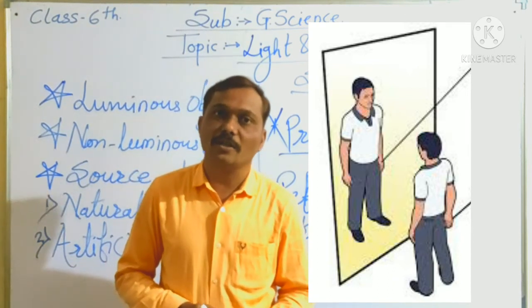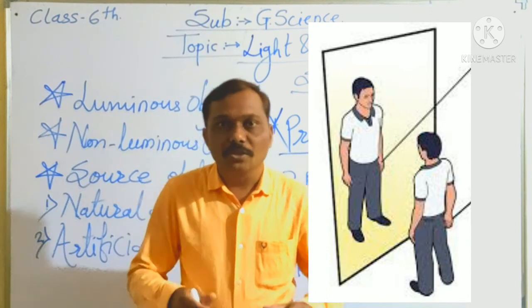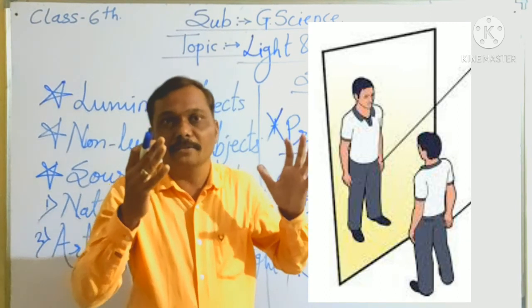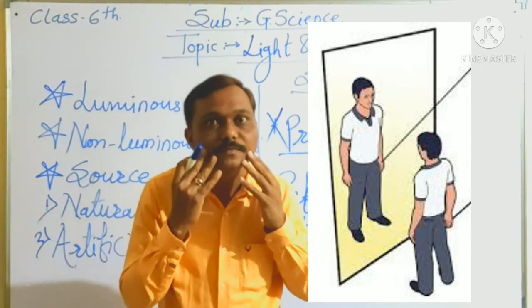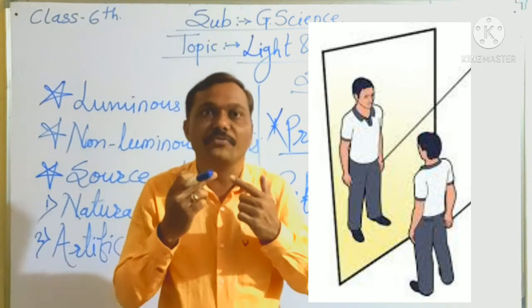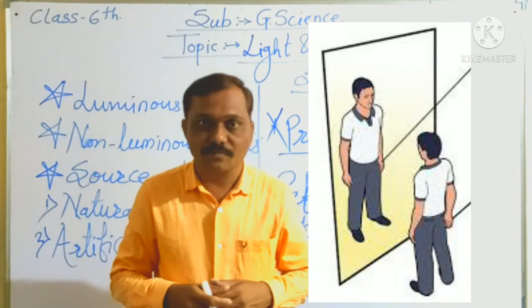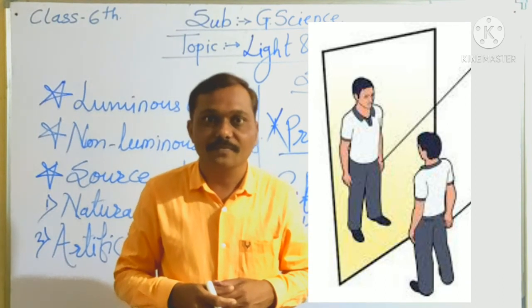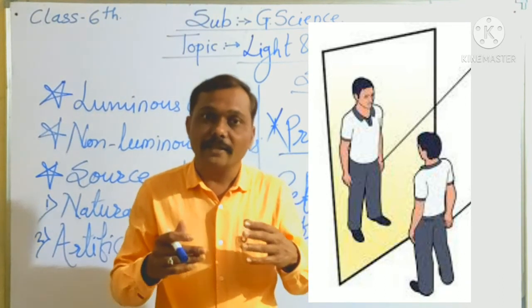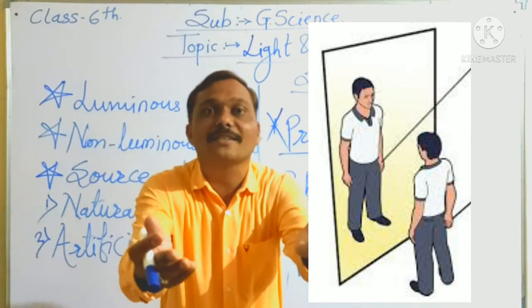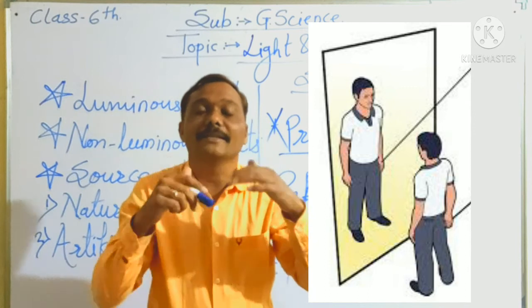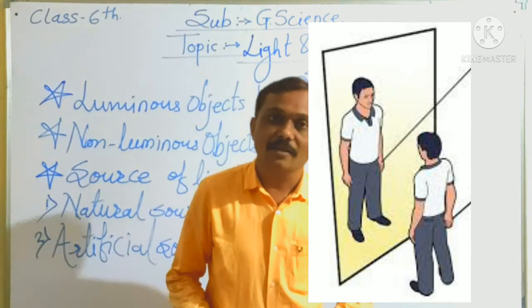So how does it occur? When the source of light produces rays, those rays fall on our face, and the surface of the face reflects these rays onto the mirror. That is the first reflection. After that, the mirror again reflects these rays and they enter our eyes. Then we can see our image in a mirror.